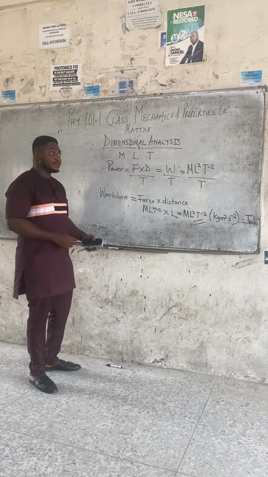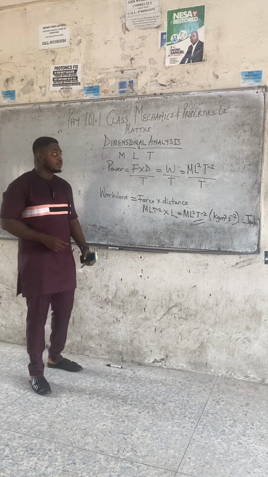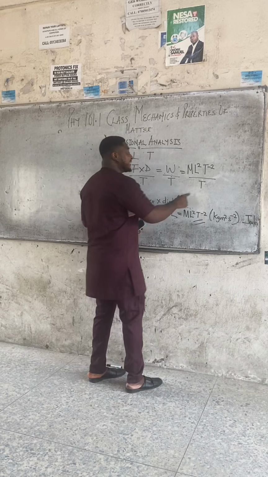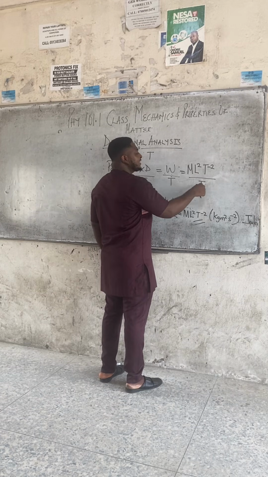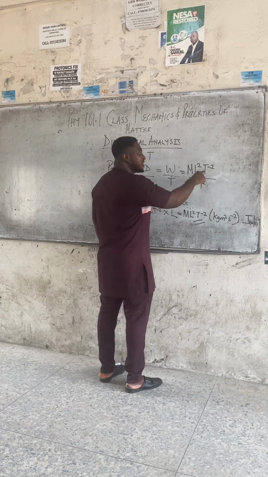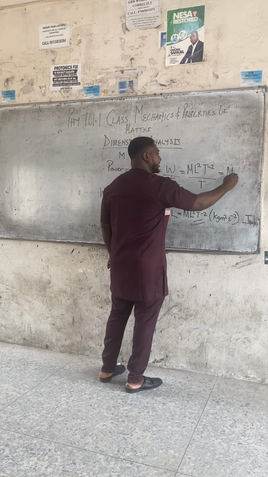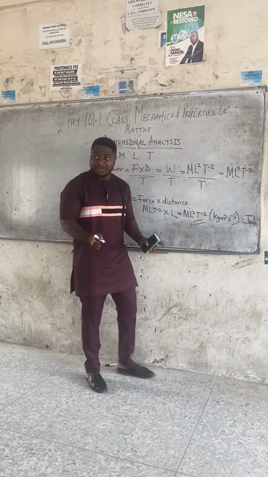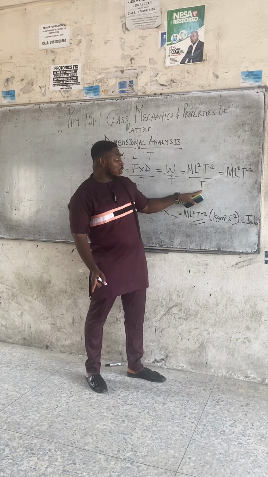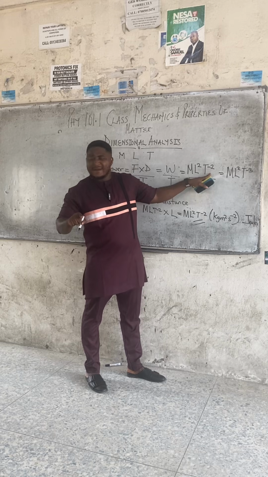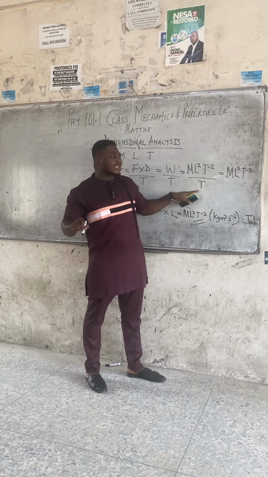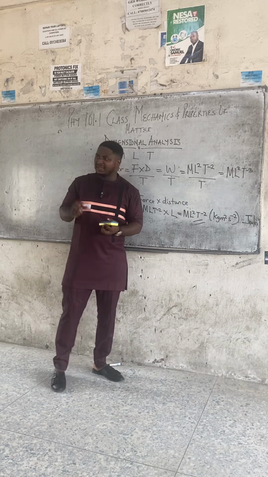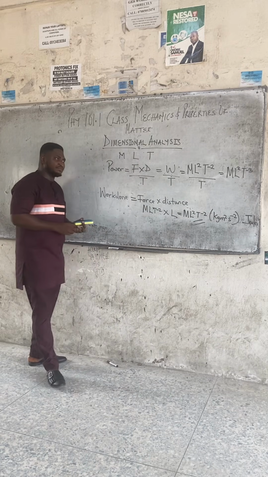Class, what will happen? Let this T come up. When this T comes up, there's already a T minus 2 here. When it comes up, we also acquire a negative sign. So from T minus 2, we are going to have T minus 3. It's a rule in mathematics: anytime a function goes up, it acquires a negative sign. But there's already a minus 2 here, so when this T joins this 2, it becomes minus 3. So we have M L squared T minus 3.